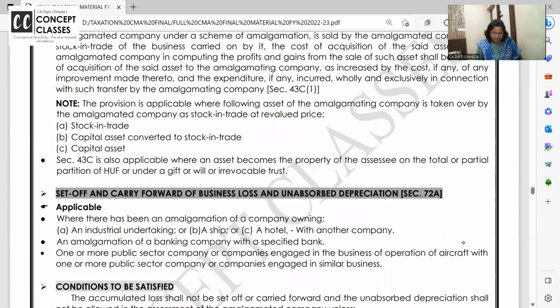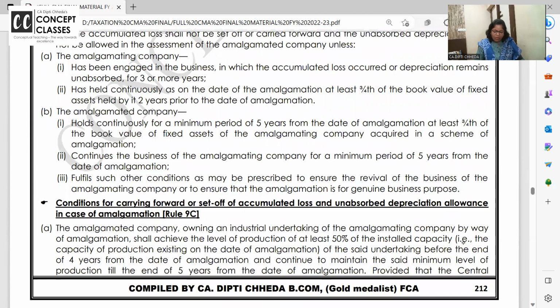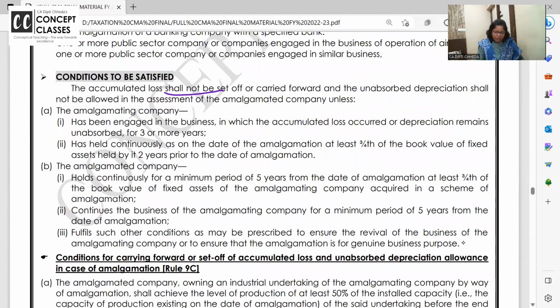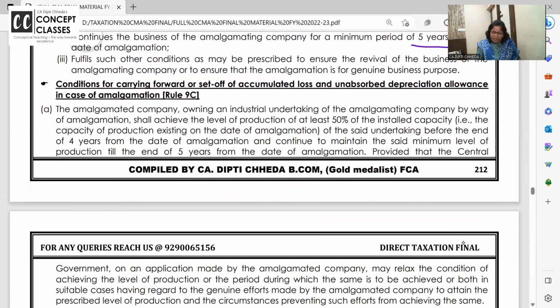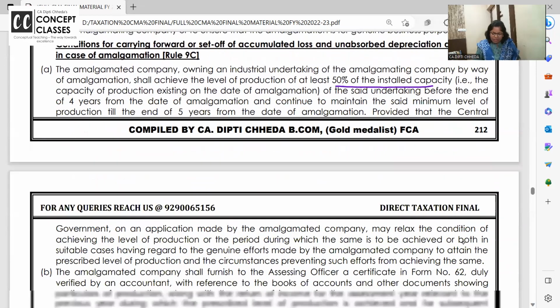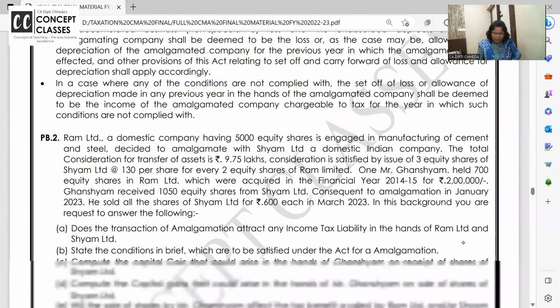What are the conditions to be satisfied? All the losses they will allow you to carry forward if the transferor company is engaged in the business for 3 years or more. 3/4 of the book value of assets held for more than 2 years. For 5 years you will hold all these assets and the business should be continued for 5 years. 50% of installed capacity of plant and machinery. Just give it a reading and in brief, if you remember, it is okay.